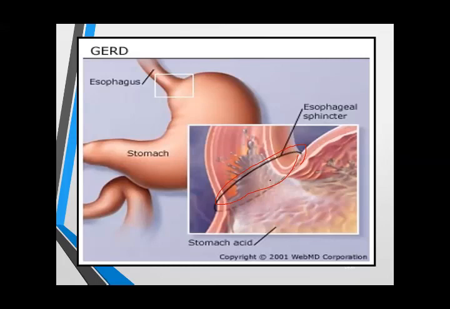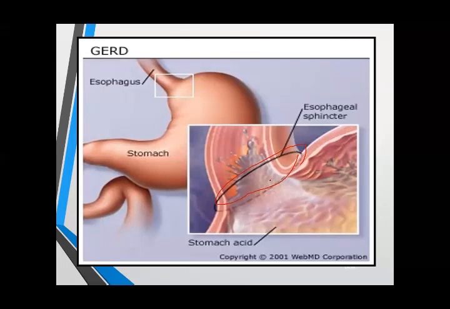We have another group that is known as prokinetic drugs. Prokinetic drugs, or D2 receptor blockers, dopamine receptor blockers, include metoclopramide, which is known as Motilium.